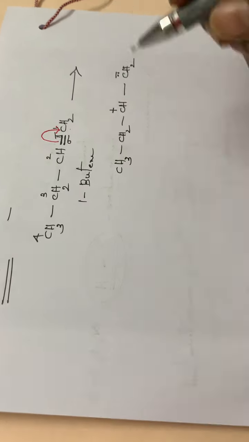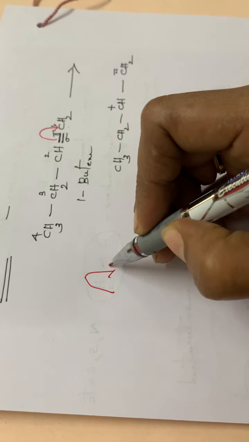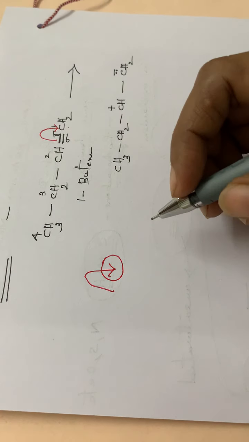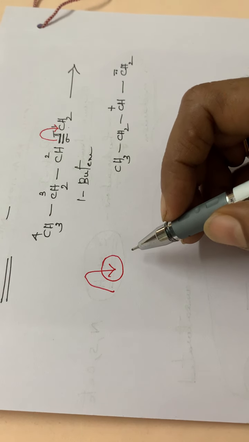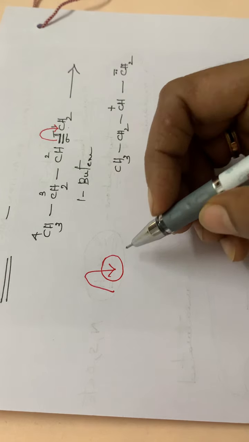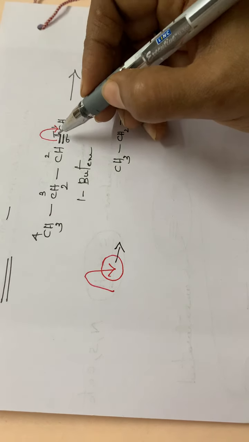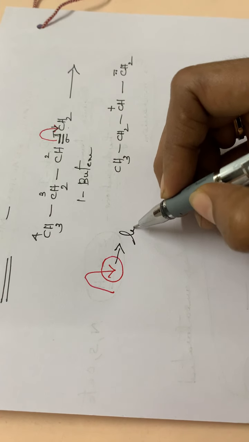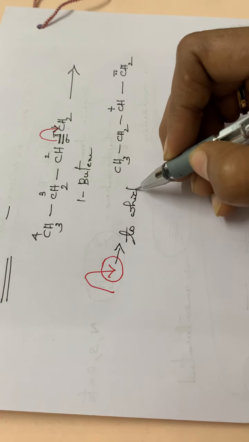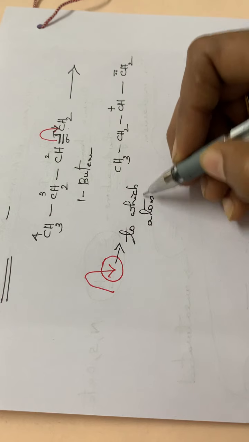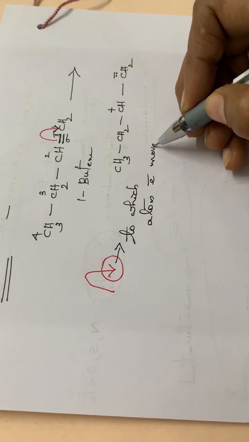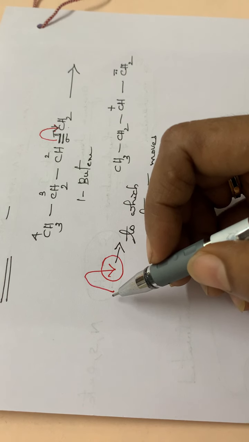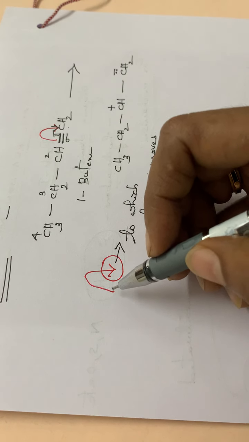Also see this head of the arrow, the head portion of the arrow. This head portion indicates to which carbon or to which atom the electron moves. And the tail portion indicates from which region the electron pair moves.